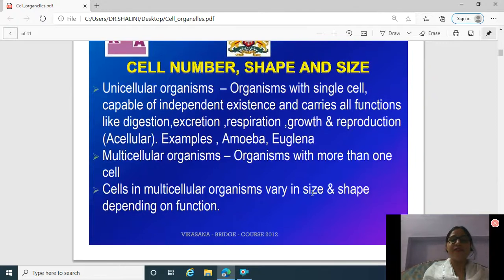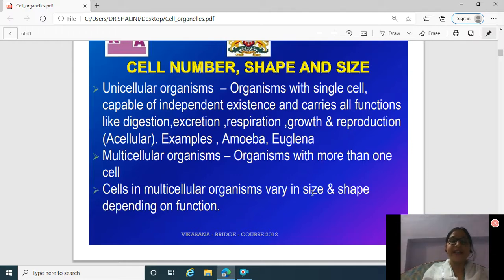After that, we will study the cell number, shape and size. We know all living organisms are either unicellular or multicellular. Unicellular organisms are with single cells. They are capable of independent existence and carry out all functions like digestion, excretion, respiration, growth and reproduction. For example, amoeba, euglena, etc.